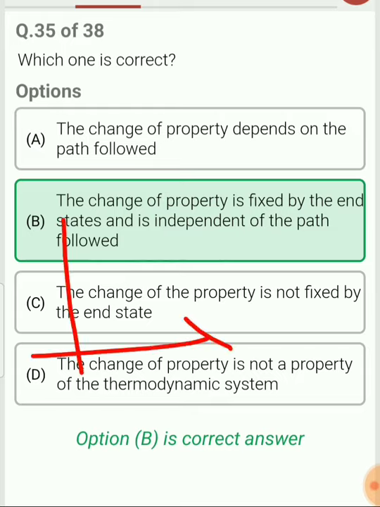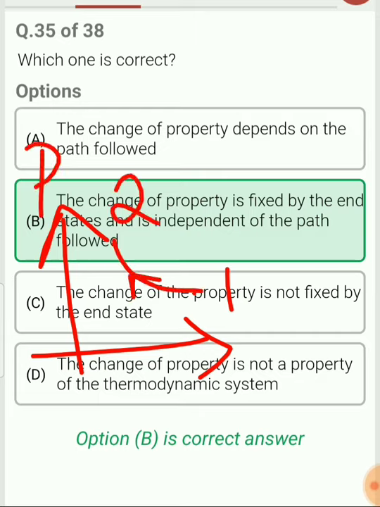For example, there are two states, state 1 and state 2. This is the process from state 1 to state 2, on a P-V diagram. If I consider the path 1 to 2 as this path, a second path and a third path, these are different paths.